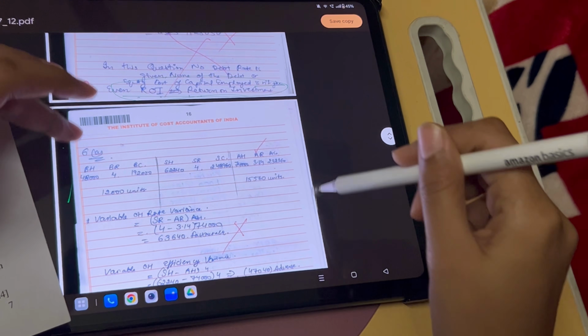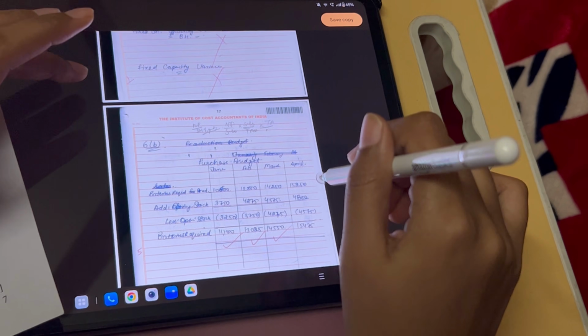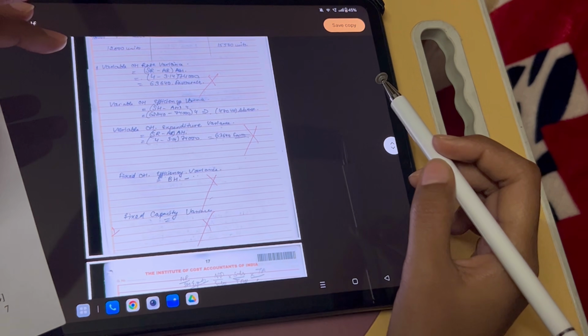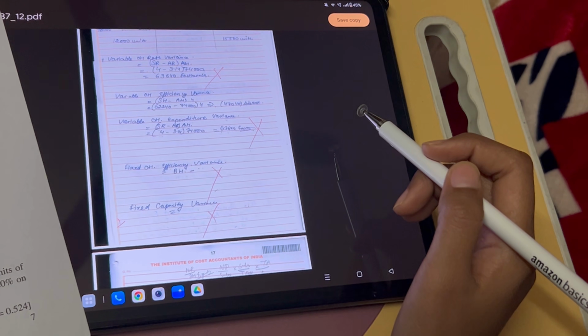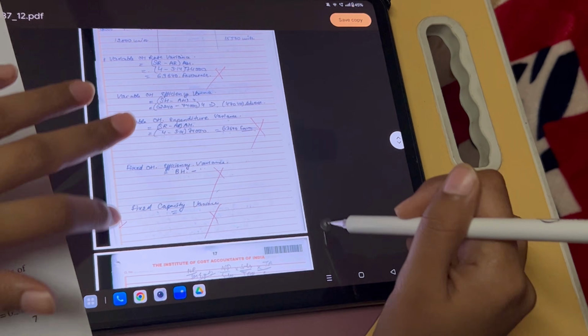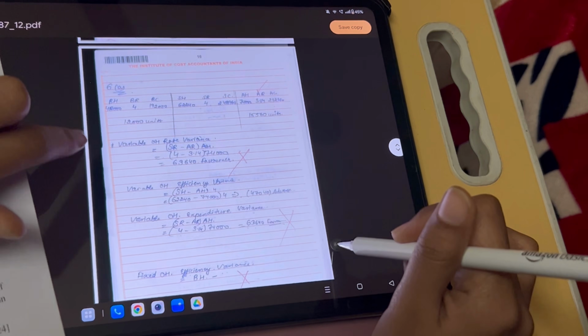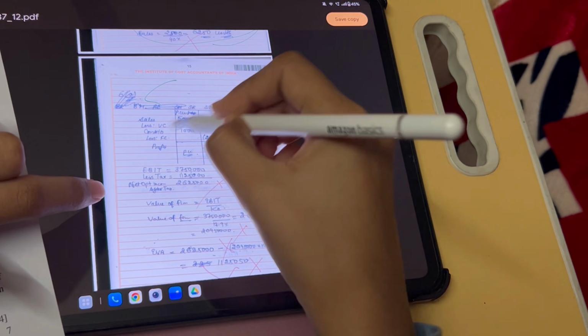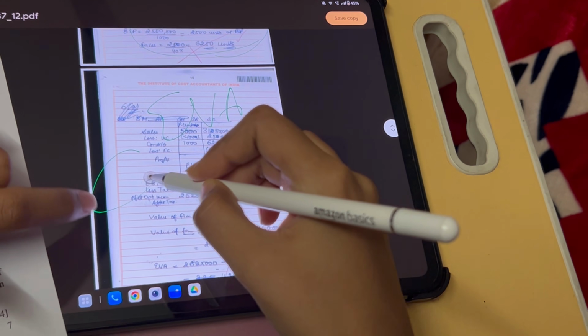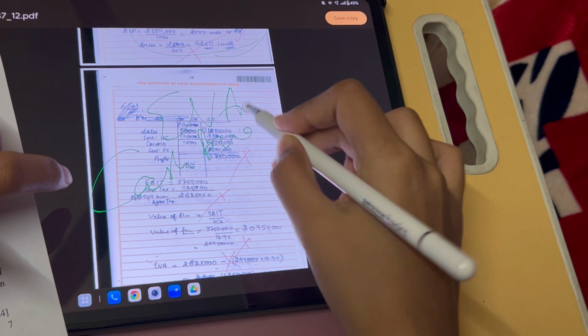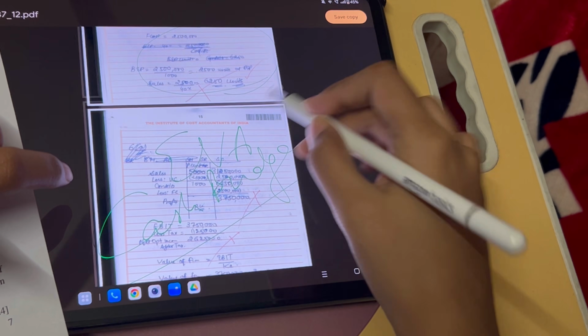So next I attempted 6th A. This is wrong. This question was of variable overhead, fixed overhead. I was not able to do all this. Actually, I wasted all my time on EVA and cash budget, which was a wrong choice of question, because it took a lot of time.